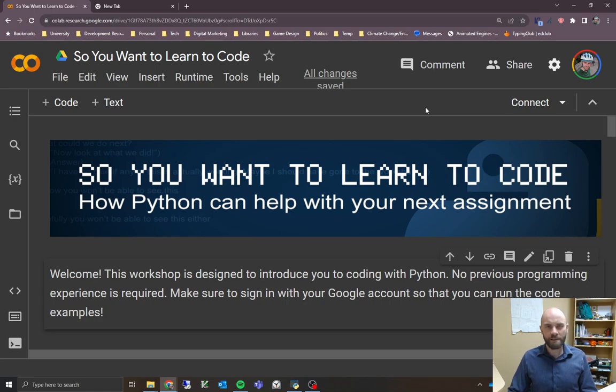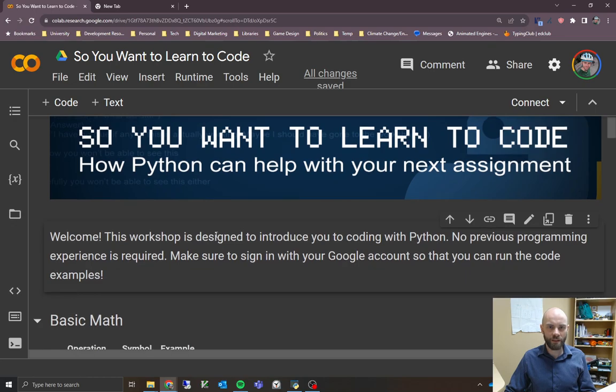Some things I'll mention is that this notebook is always available, so you can always come back to it and work on it. It's not like it'll go away after a certain amount of time. I plan to have this up and always available. It's made up of what are called cells. So you can have text cells and code cells, and if you hover in between the cells, it will give you the option to create a new text cell or a new code cell. These are just text cells here because I'm giving a brief introduction on things, and then as you get further down, we'll see our first examples of some code cells.